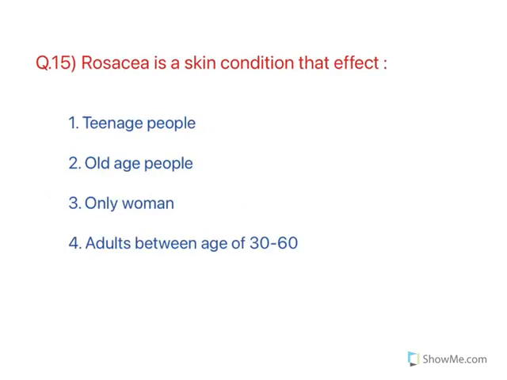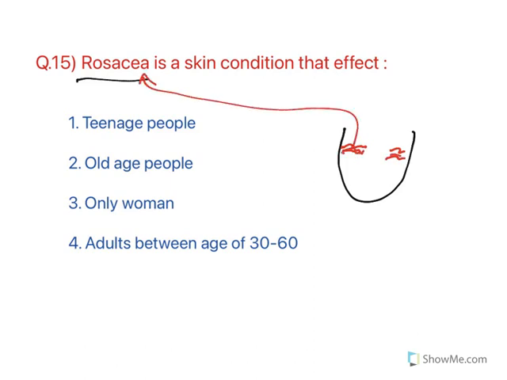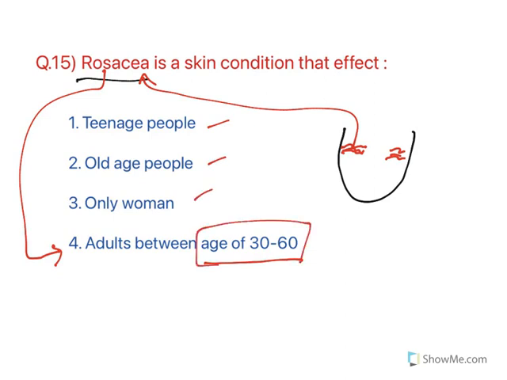Next one. Now rosacea is a skin condition that affects, see, rosacea means if this is a human face, certain people will get a kind of red patches at their cheeks. The red color appears like a rose, so hence this condition is known as rosacea, and typically it affects adults between age 30 to 60. See, it affects all people, but most probably it will affect this age group. So again, I'm telling you, in GPAT you need to figure out the most probable answer.